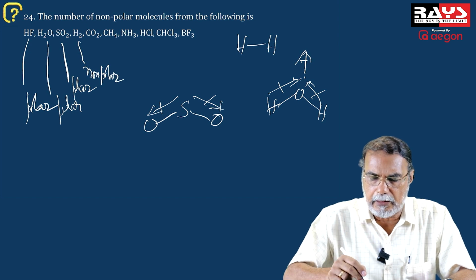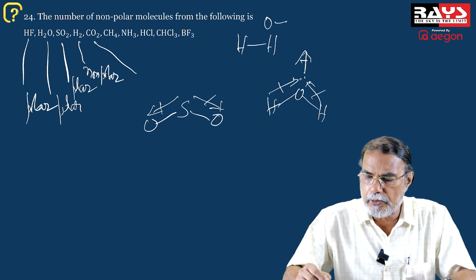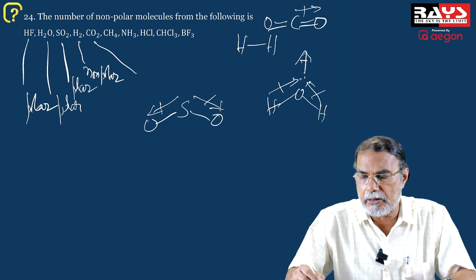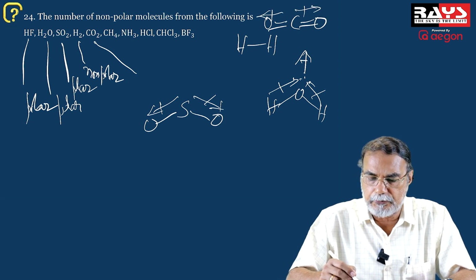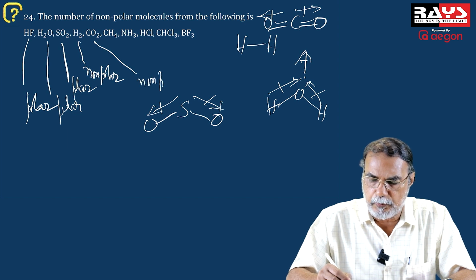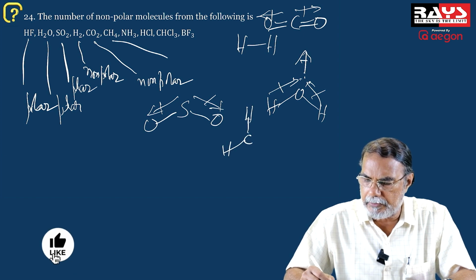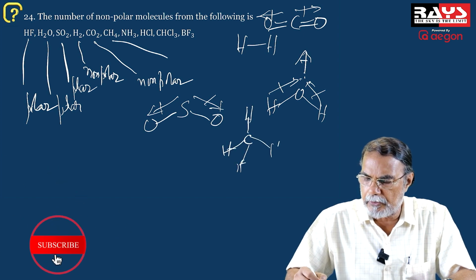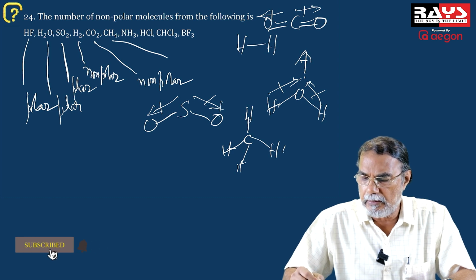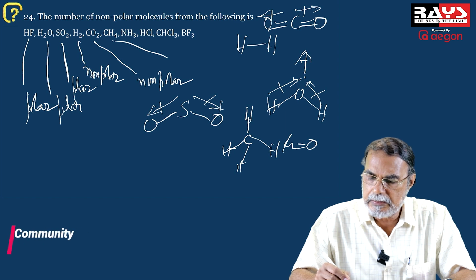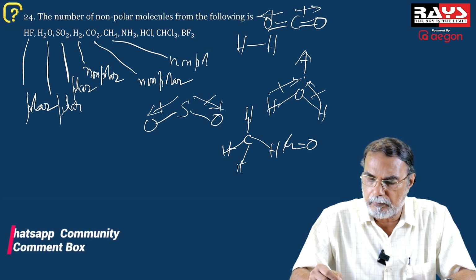And carbon dioxide, it is O double bond C double bond O, a linear molecule. Again, the bond moments get cancelled in opposite directions. Therefore, carbon dioxide is a non-polar molecule. And methane, it's a symmetrical molecule, tetrahedral. And therefore, again, the bond moments get cancelled and the resultant dipole moment is 0. So, methane is a non-polar molecule.